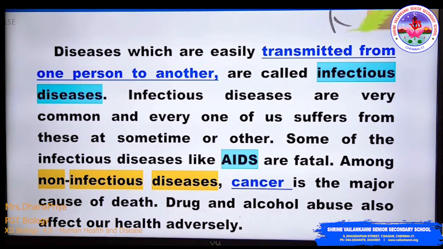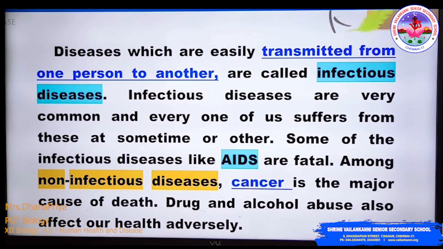So diseases are of two types: one is congenital and the other one is acquired. Congenital is nothing but a disease or anatomical or physiological abnormality present from birth. This may be caused by gene mutations or chromosomal aberrations. For example, sickle cell anemia, hemophilia, color blindness, and chromosomal aberrations like Down syndrome, Klinefelter syndrome, and Turner syndrome. And environmental factors, cleft palate, hair lip. So these are the examples for congenital disease.